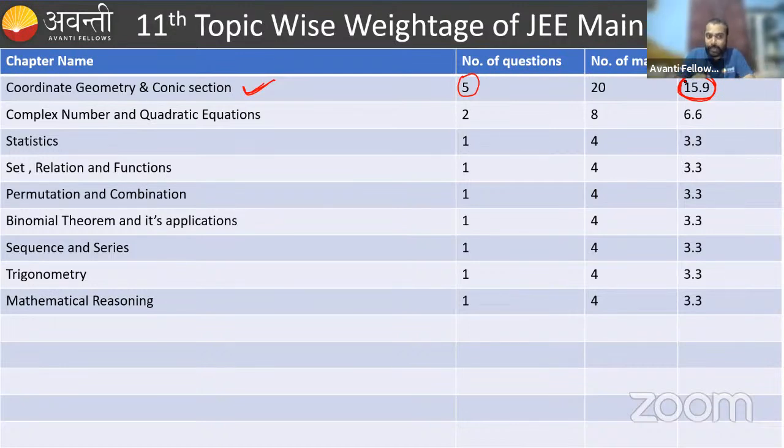Second thing is complex numbers and quadratic equations, right?